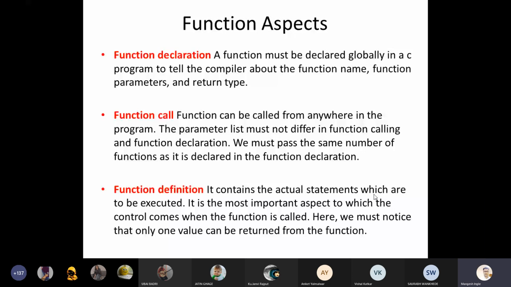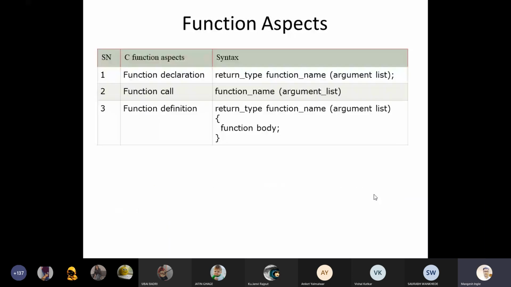These are the syntaxes. On the basis of that syntax you can understand the whole 3 points we discussed earlier. Function declaration: you can see the function declaration syntax, return type, function name, and argument list, as we have seen in the last lecture. That is the simple function declaration syntax. Function call: function name and argument list. To call the function, the function name must be the same, and the values of the arguments must be similar to the argument list. So that is the function call.